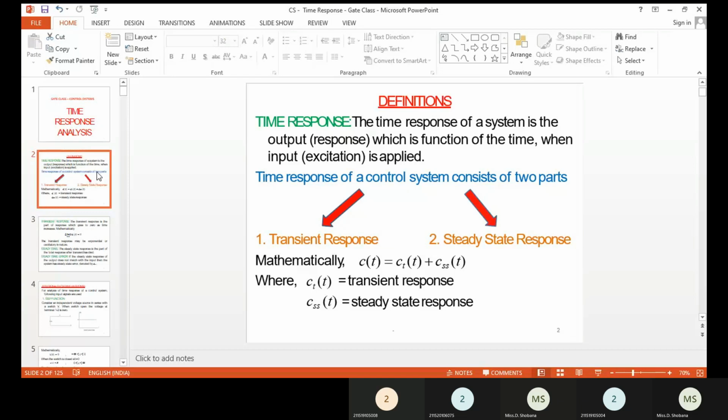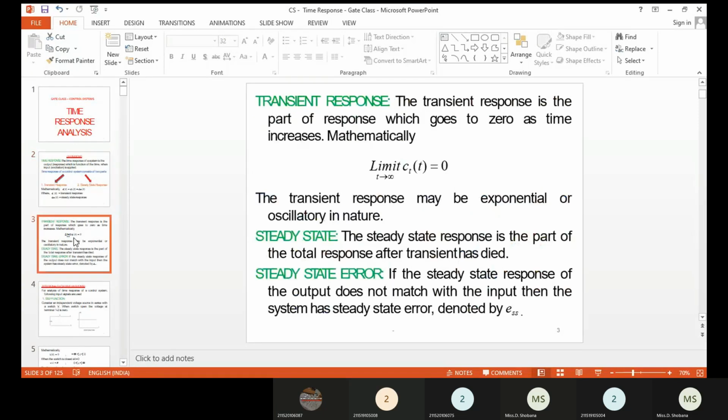Here the transient response is the part of the response of the system which goes to zero when t tends to infinity. That is called the transient response. The steady state response of the system is the response when t tends to infinity, which will be our total response. That is called the steady state response.